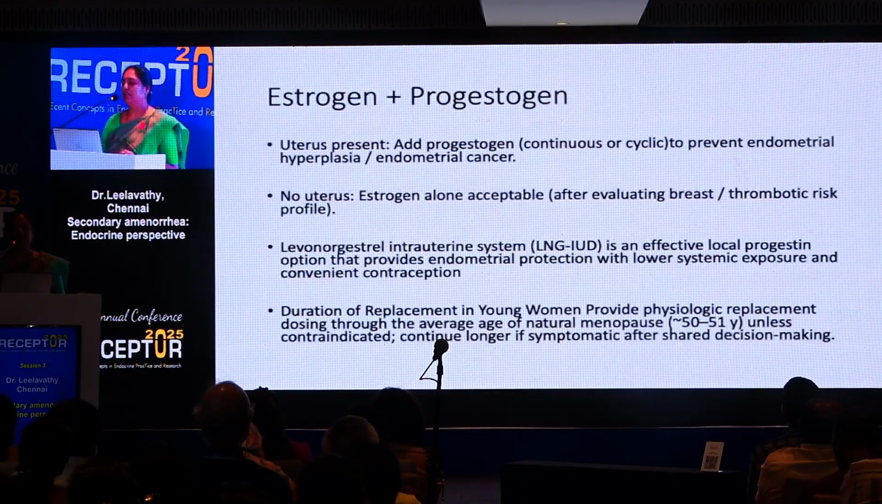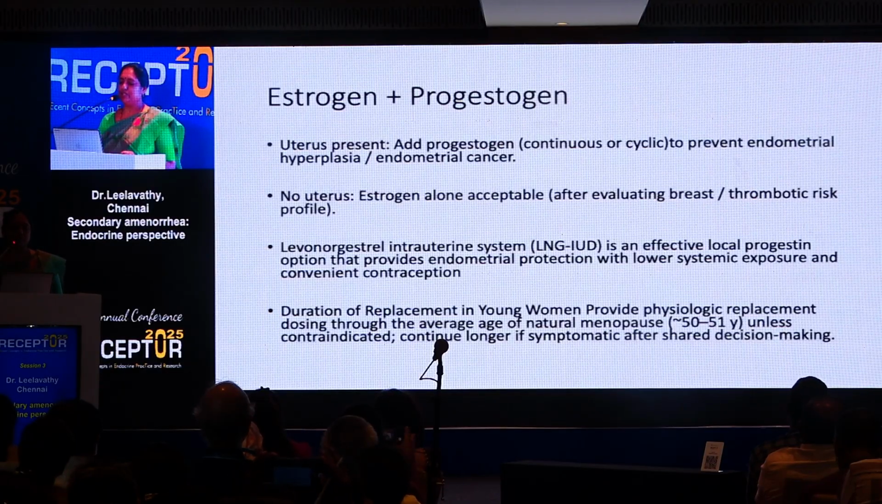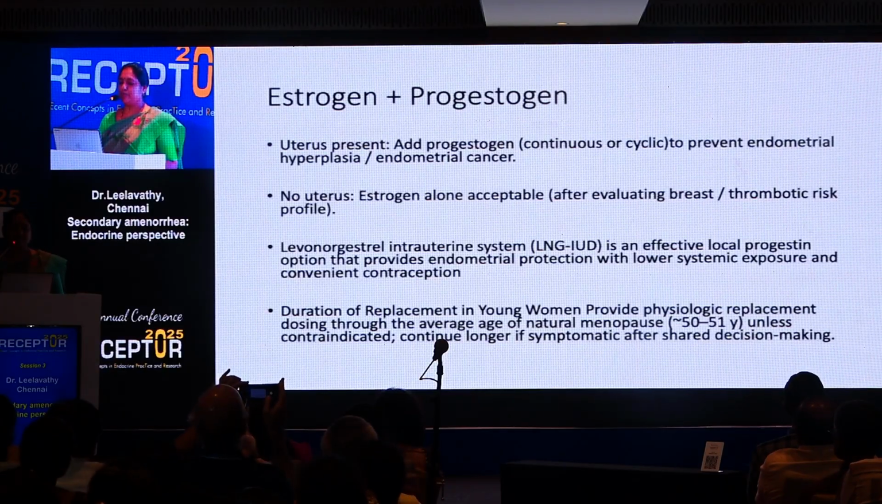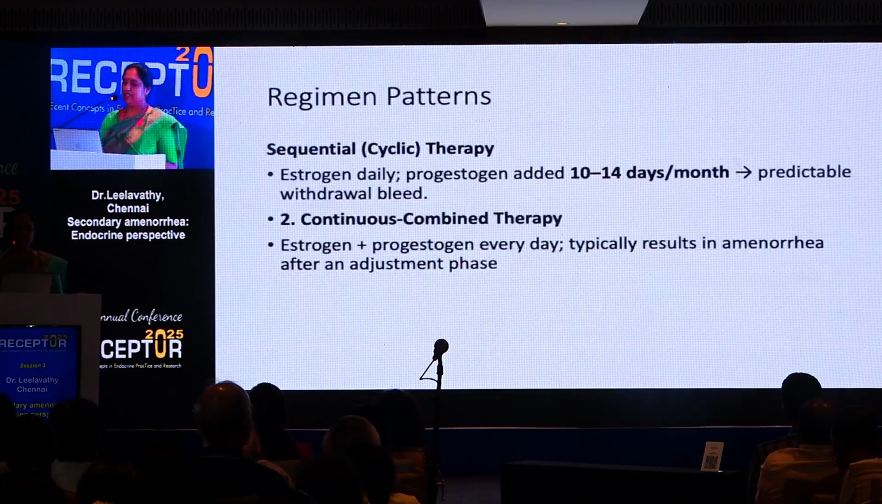The common regimen is estrogen plus progesterone. If the uterus is present, we add progesterone, and if there is no uterus, estrogen alone is acceptable. Evaluating the breast and thrombosis risk, this one we already discussed. Levonorgestrel IUD also can be given, which lowers the systemic exposure and is a convenient contraception. As for duration of treatment in young women, provide physiological replacement dosing through the average age of natural menopause, up to 50 to 51 years, unless there is a contraindication, continuing longer if symptomatic after shared decision making.